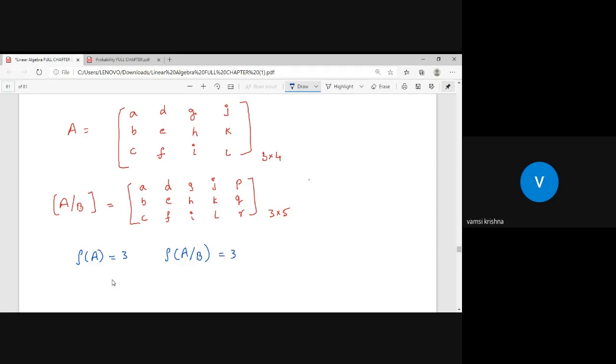But in the given question, you already said that the given system is inconsistent. The given system is inconsistent means it is not consistent. When inconsistency is possible, if the rank of A is not equal to the rank of AB, then only the system is said to be not consistent.